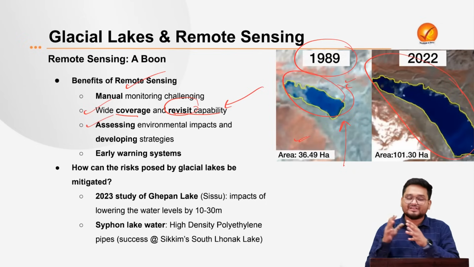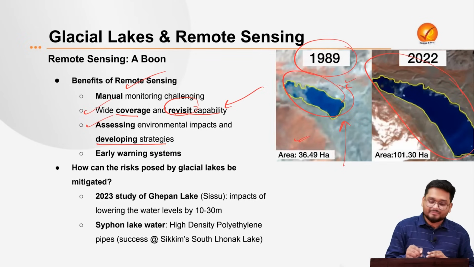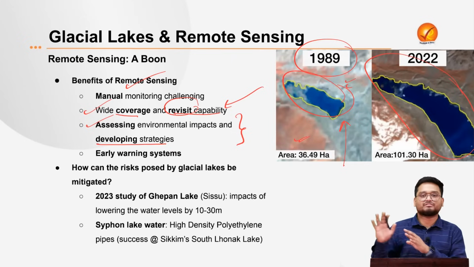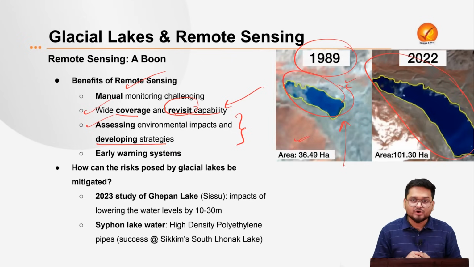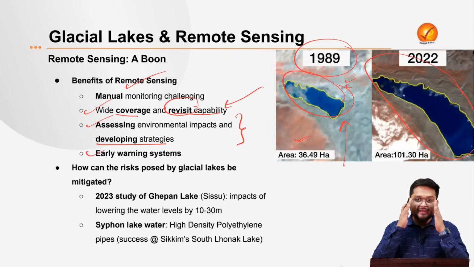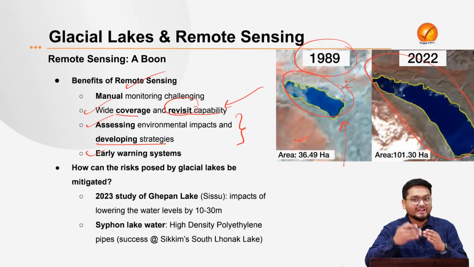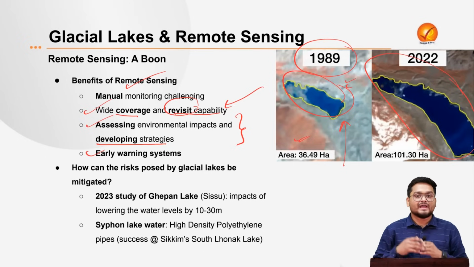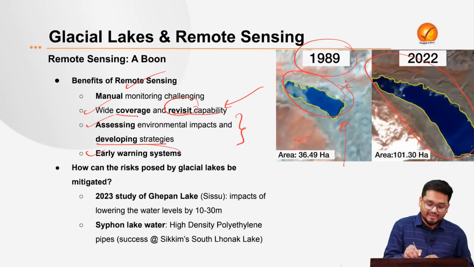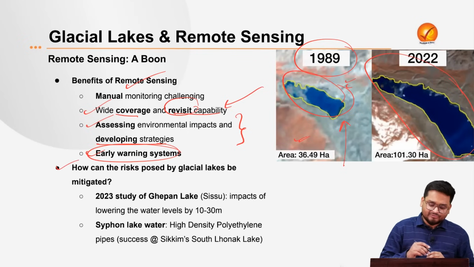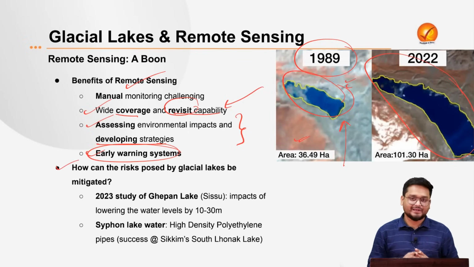Next, it is also addressing the environmental impacts and helping the country develop strategies by studying this kind of data and coming up with these observations. It also helps give an early warning system by identifying those glacial lakes which are very prone to outburst in the future and can cause floods. So it is also helping us devise early warning systems. And here we also have to look at how these risks can be mitigated.